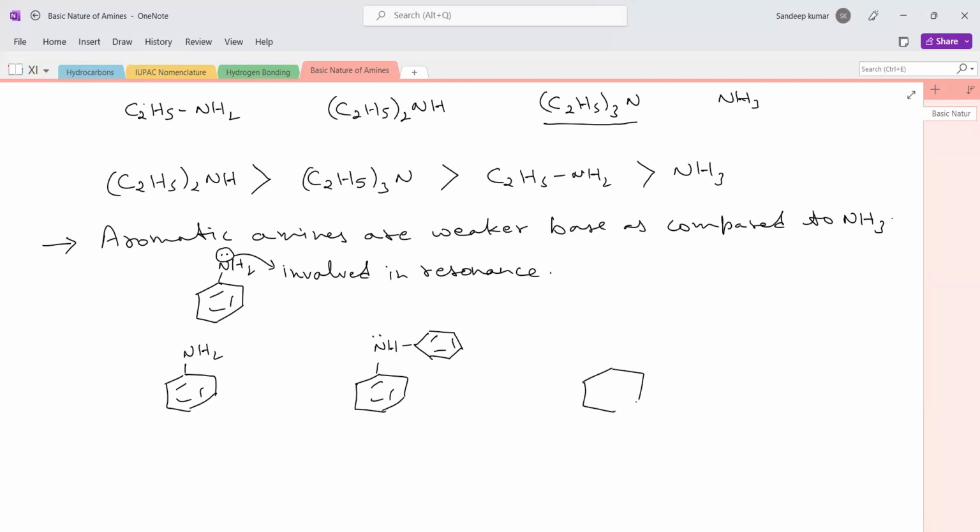And likewise, if we take this tertiary aromatic amine, then the primary aromatic amine will be most basic, then comes the secondary, and then comes the tertiary. So this will be the order of the basic strength of aromatic amines. Hope this helps.